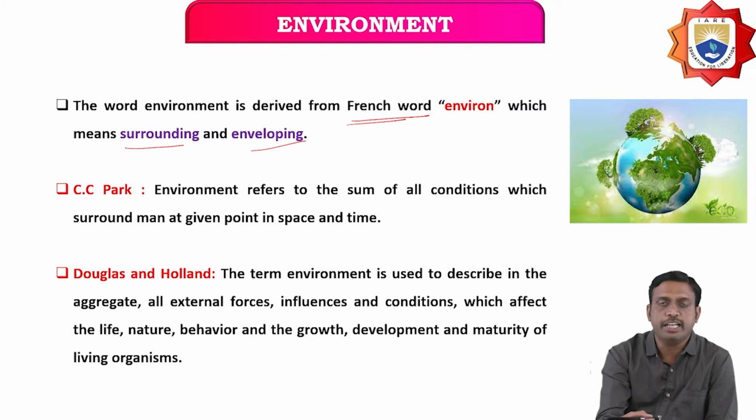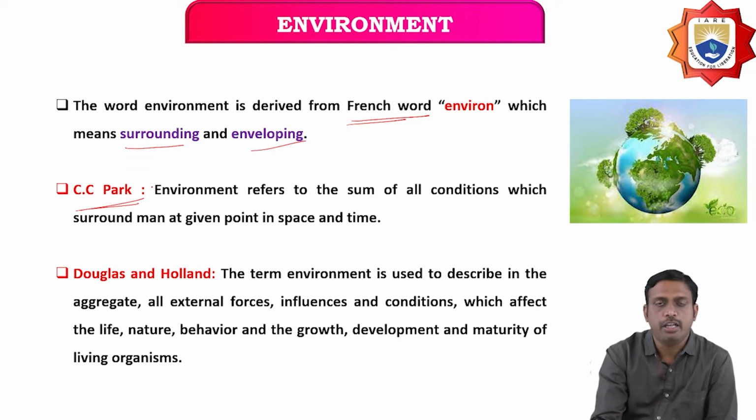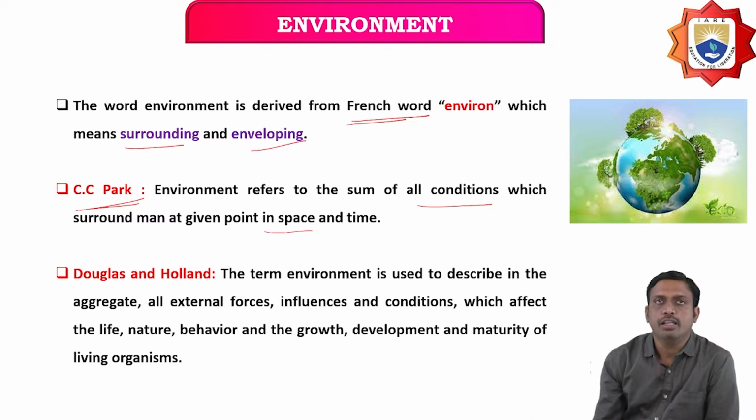Now, different scientists have given different definitions of environment. The first scientist, C.C. Park, has given that environment refers to the sum of all the conditions which surround man at a given point in space and time. According to C.C. Park, all the conditions which surround man at a given point in space and time.